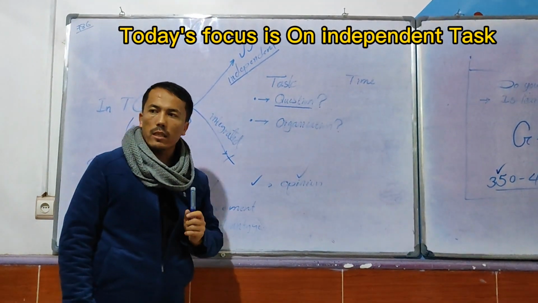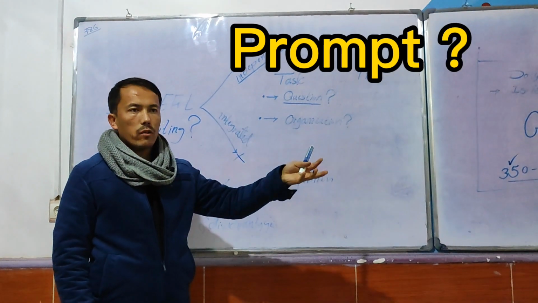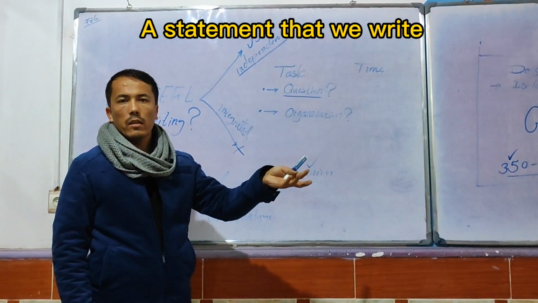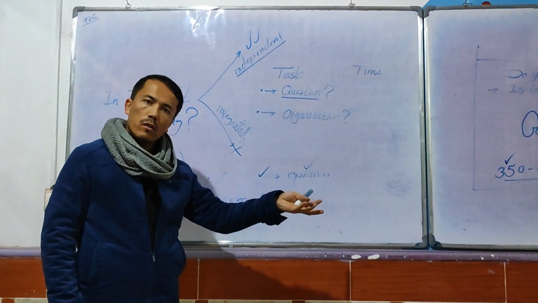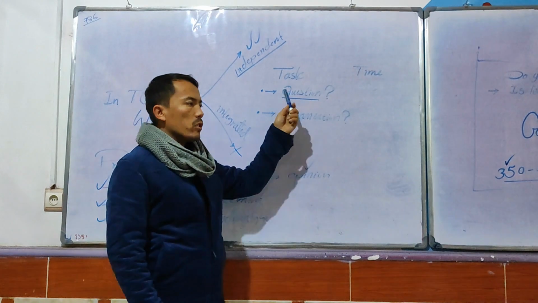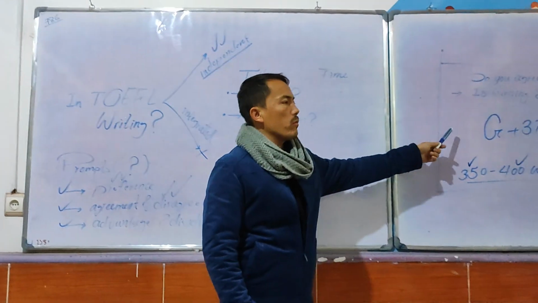In independent task, there will be a question or a prompt like do you agree or disagree, like preferences, that do you prefer, and we will have opinion, or we will have advantage, disadvantage. Then in response you have to write a complete essay considering this formula.